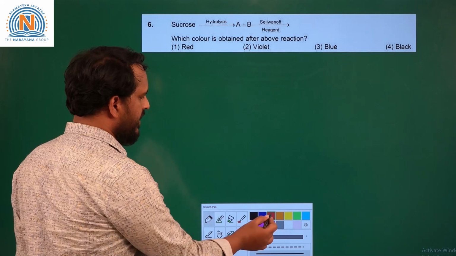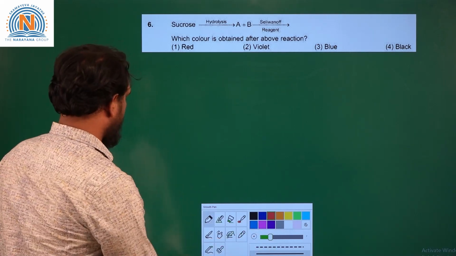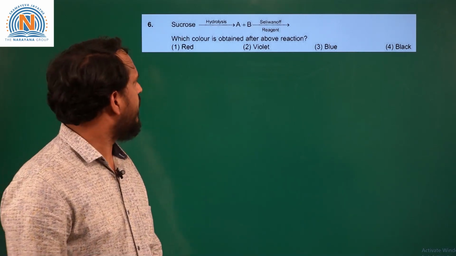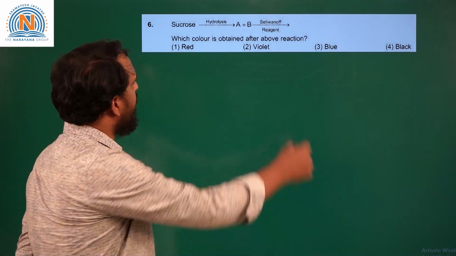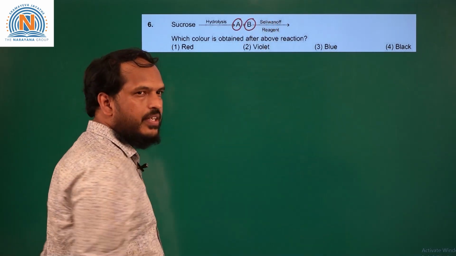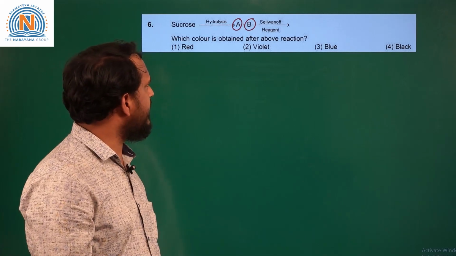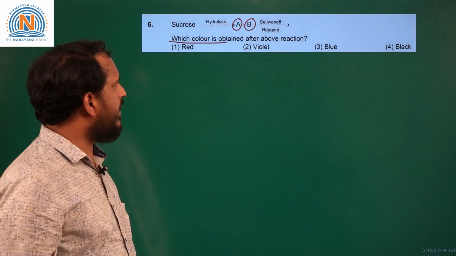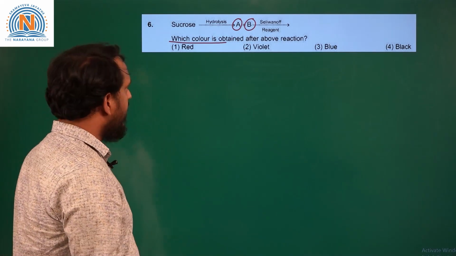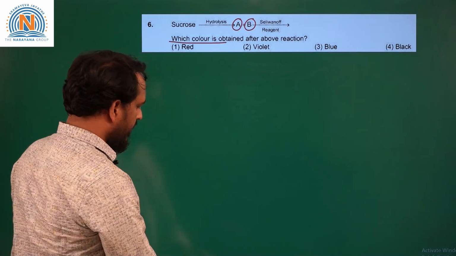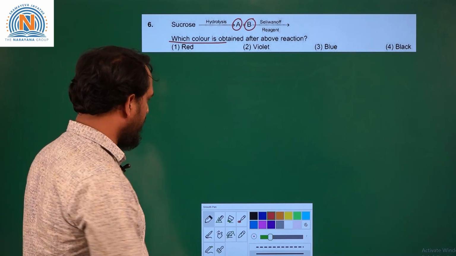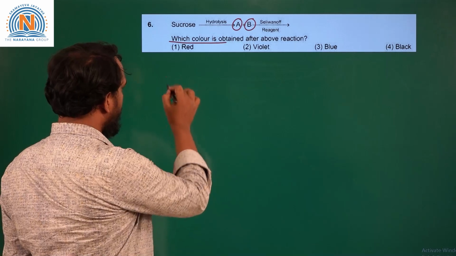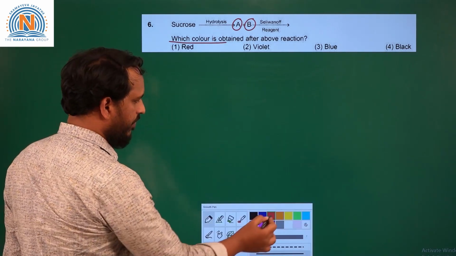So this question is based on the identification of the products obtained by hydrolysis of sucrose. Sucrose when hydrolyzed forms two products A and B. So to this product mixture Selivanov's reagent is added. What is asked here is, what is the color of the product obtained in the reaction? So here Selivanov's test is used for the identification of aldoses and ketoses. So ketoses will give this reaction instantaneously.